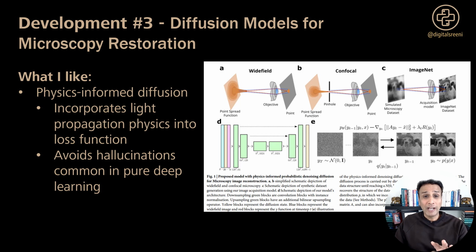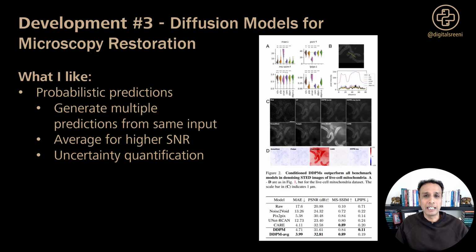And another advantage of diffusion models is that they're probabilistic. So you can generate multiple predictions from the same input and average them for a higher signal to noise ratio. Isn't that cool? You also get uncertainty quantification. So the model tells you where it's confident and where it's actually guessing. And these examples here show STED microscopy of mitochondria, and look at the metrics. DDPM and especially the DDPM average outperform all the traditional methods.